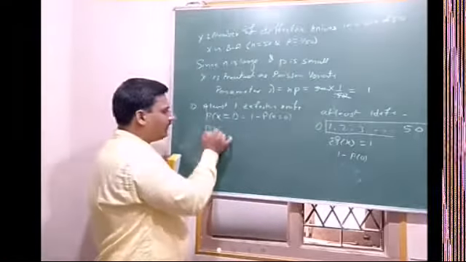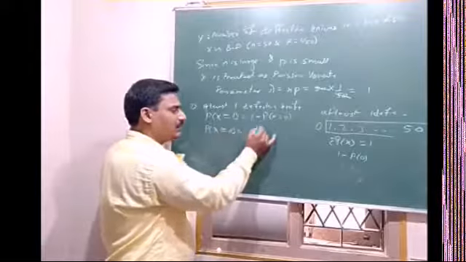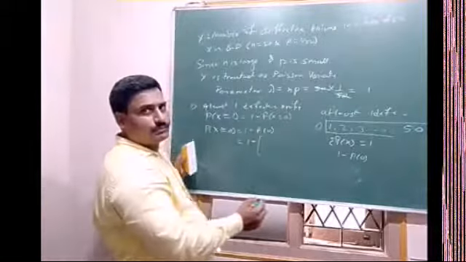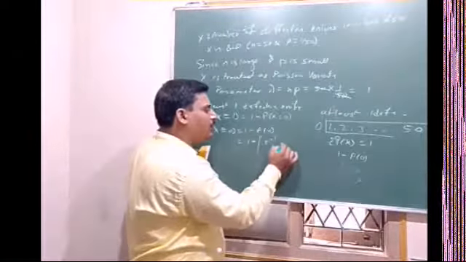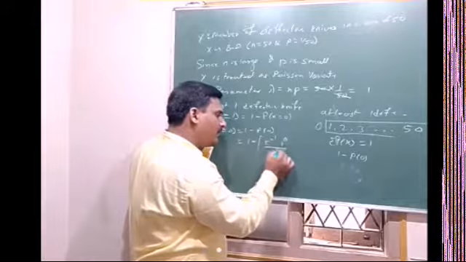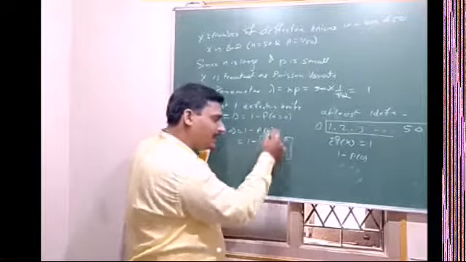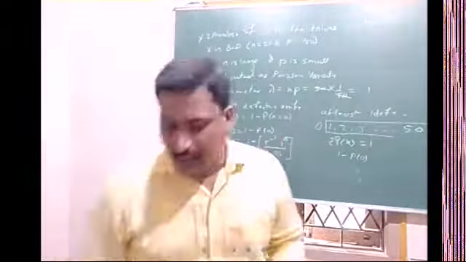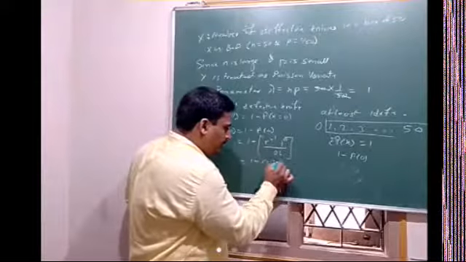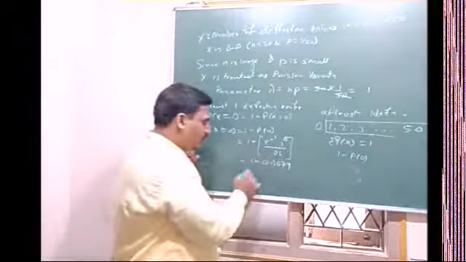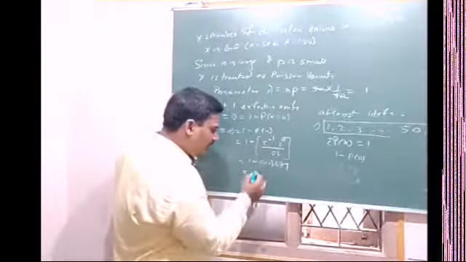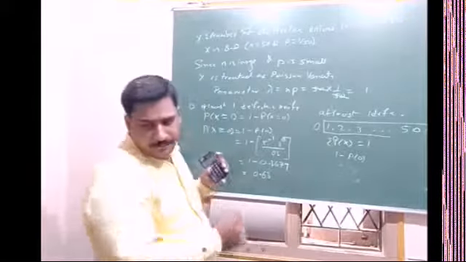That is 1 minus P of 0, e raised to minus 1, 1 raised to 0 divided by 0 factorial, or directly e raised to minus 1. So 1 minus e raised to minus 1; we got 0.3679, so deducting it from 1, the answer is 0.6321.